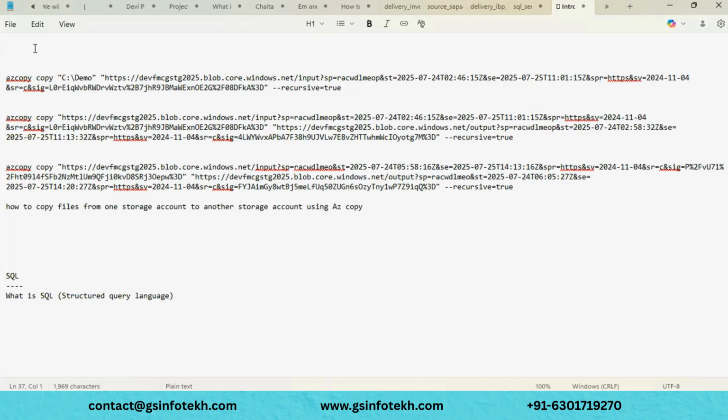In most companies, even in Databricks, we are using SQL, and in databases all the way we are using SQL. Sometimes we will use SQL in Data Factory as well to fetch some data from the source systems. This SQL is mainly used for querying data.